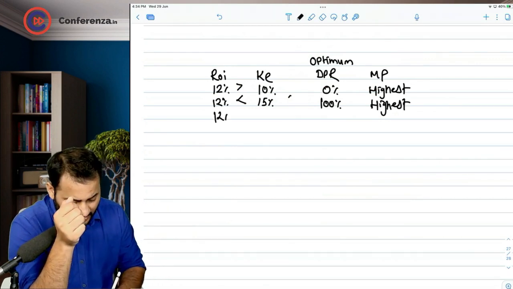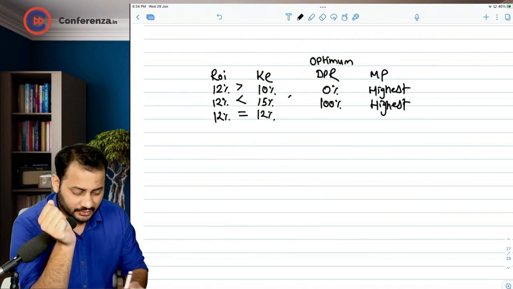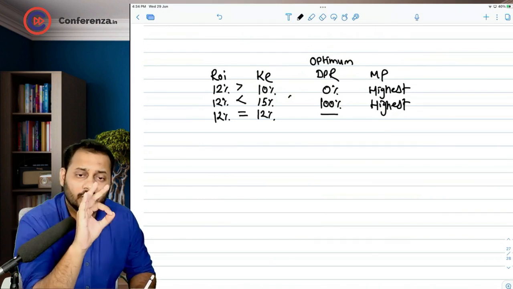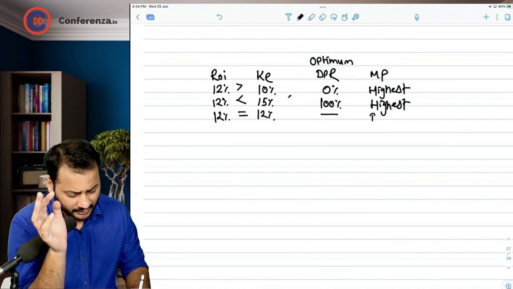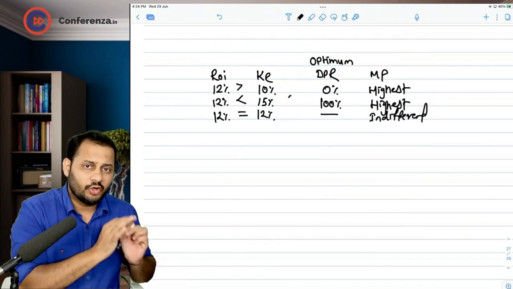Now, if the return on investment is 12% and your expectation is also 12%, at that time there is no optimum payout ratio. You pay any amount and the market price will be indifferent, meaning it will not change at any dividend payout ratio.